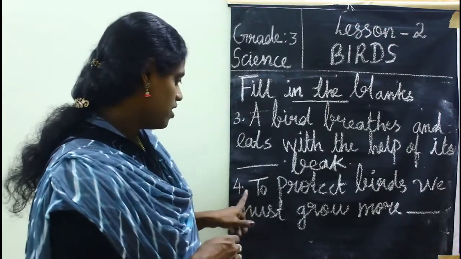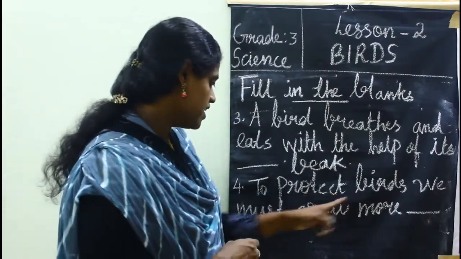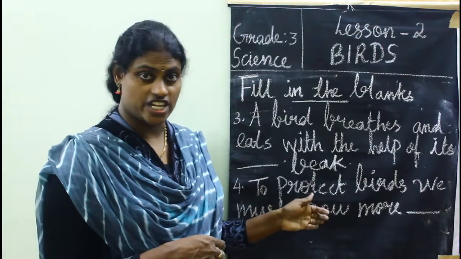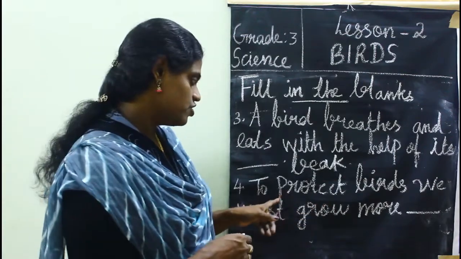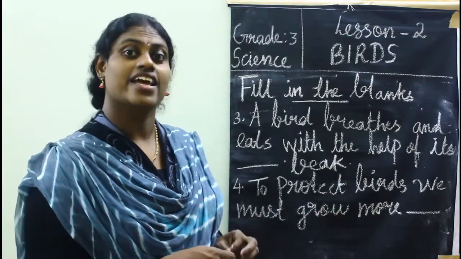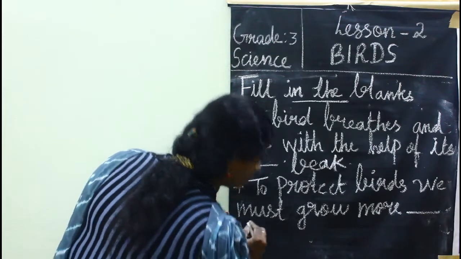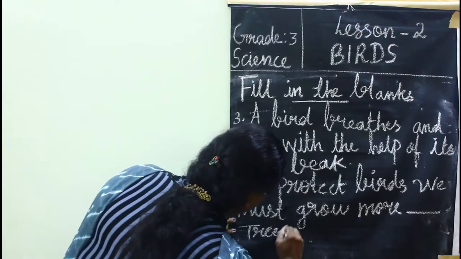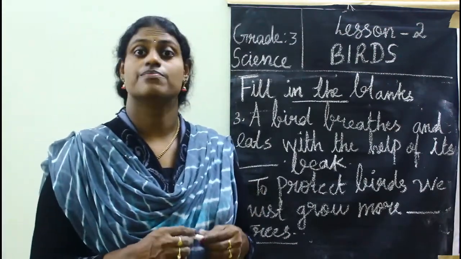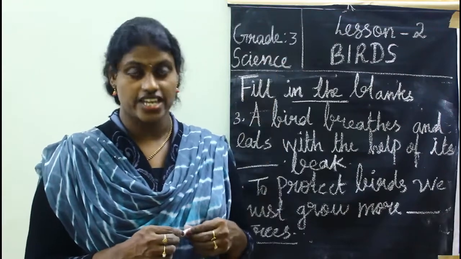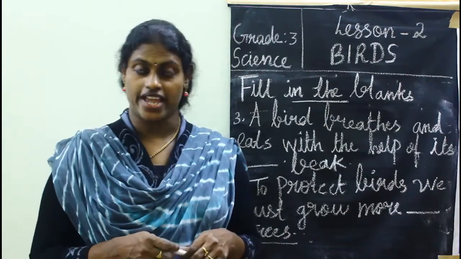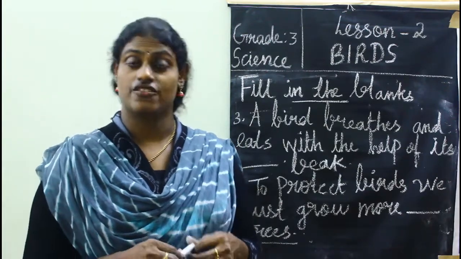So next is fourth one, to protect birds we must grow more dash. Actually this is a general question and you have to answer it. To protect birds we must grow more, what is the answer? Yes, trees. Because birds build their nest on the top of the tree. So birds need a home, right? So we have to protect our trees.